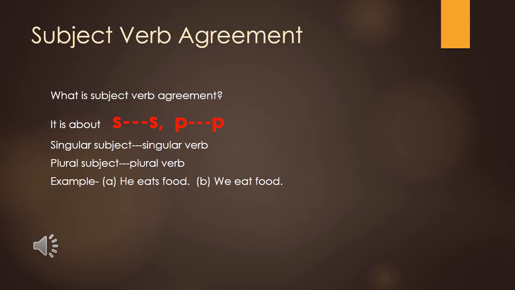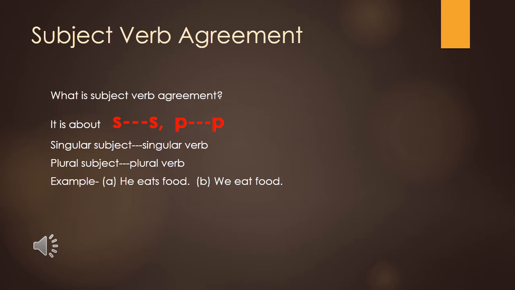Now we'll try to understand a very important topic, that is subject verb agreement. Now the question arises, what is subject verb agreement? As I have written here, it's about the SS and PP rule. It shows that if our subject is singular, then whatever verb we use should also be singular. Singular subject, singular verb. And if our subject is plural, then a plural helping verb we have to use. That is the rule of SS and PP.